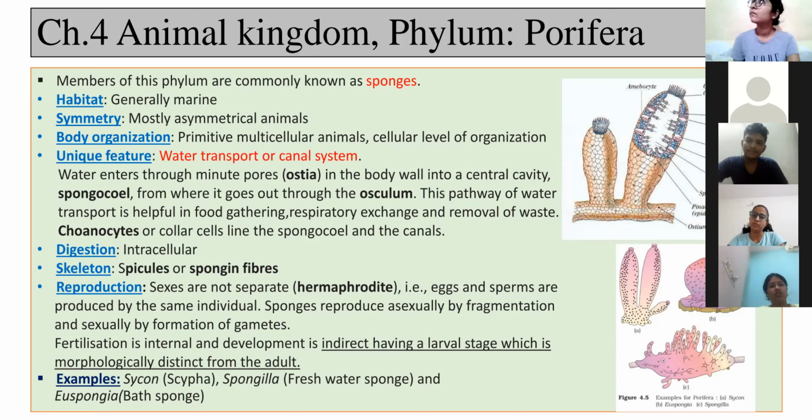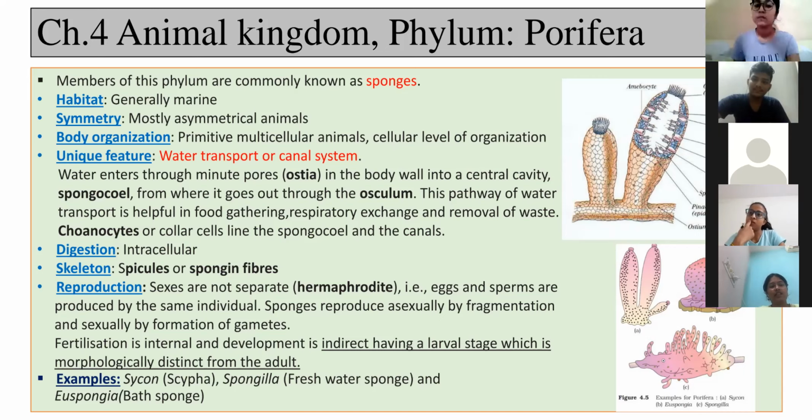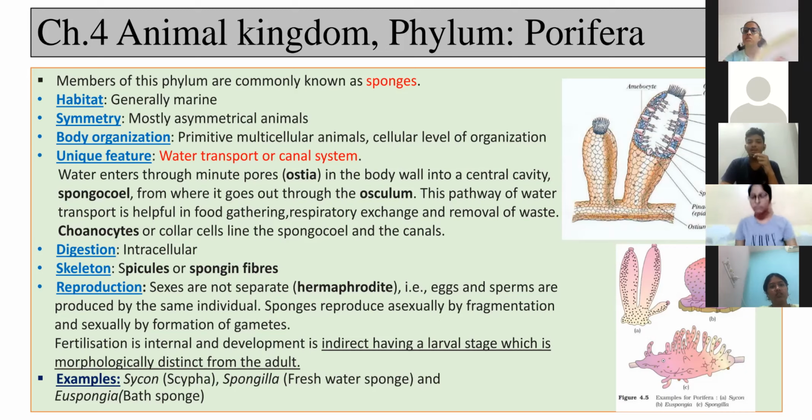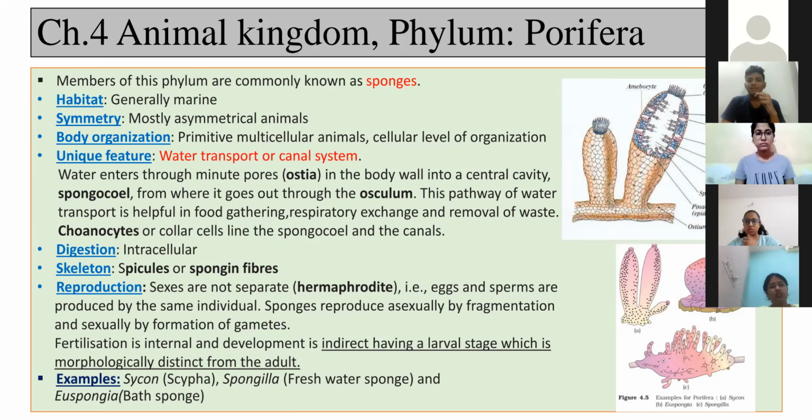Kirtan, explain metameric segmentation. Metameric segmentations are the bands or segments which are present on the animal body, both on the outer side and inner side. Correct. Example? Earthworm. Next.